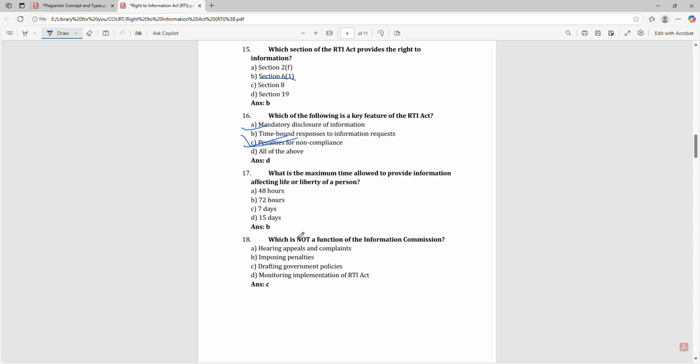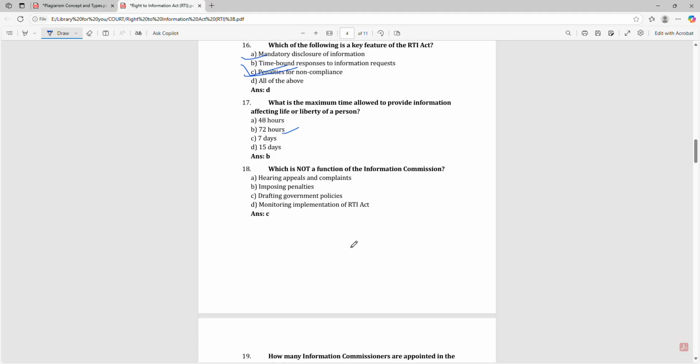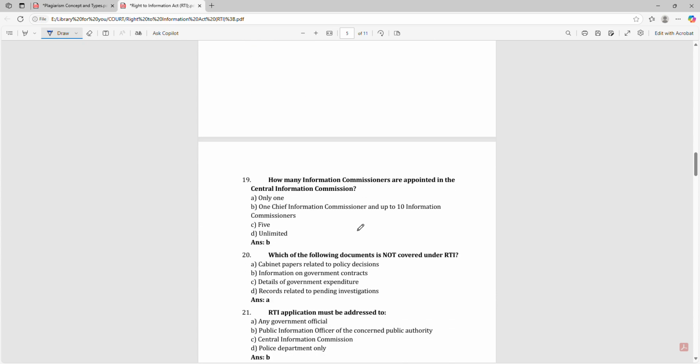What is the maximum time allowed to provide information affecting the life or liberty of a person? That is 72 hours. Which is not a function of the Information Commission? Drafting government policies. How many information commissioners are appointed in the Central Information Commission? One Chief Information Commissioner and up to 10 Information Commissioners.